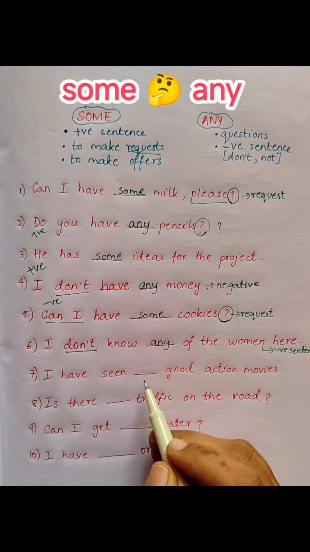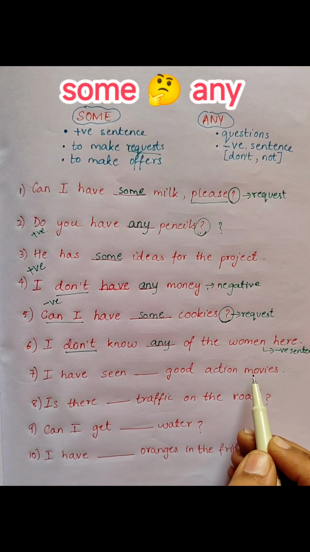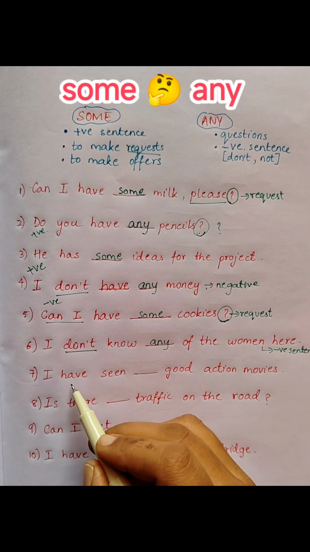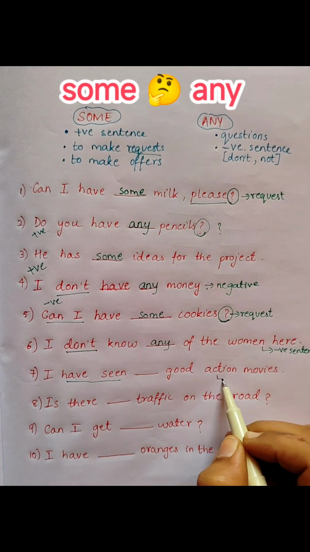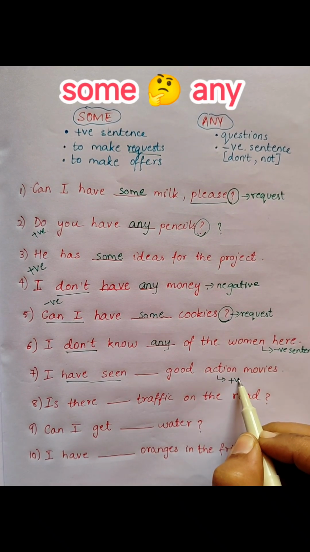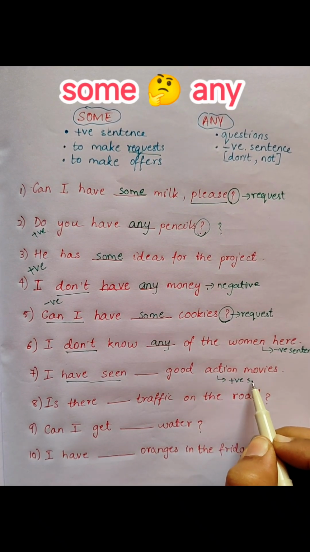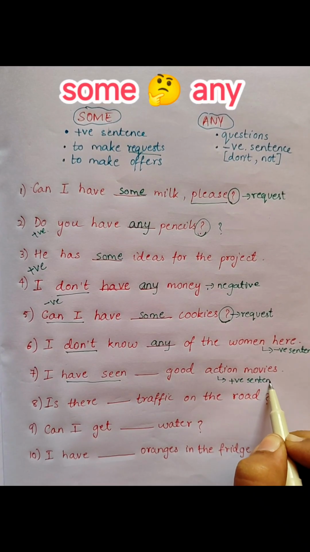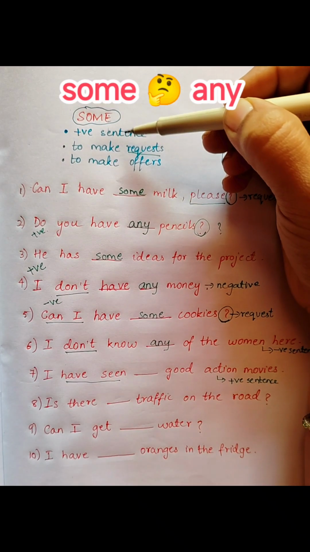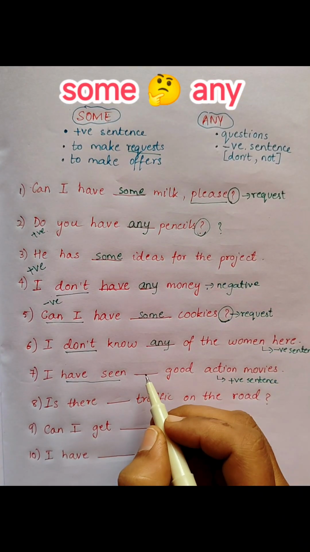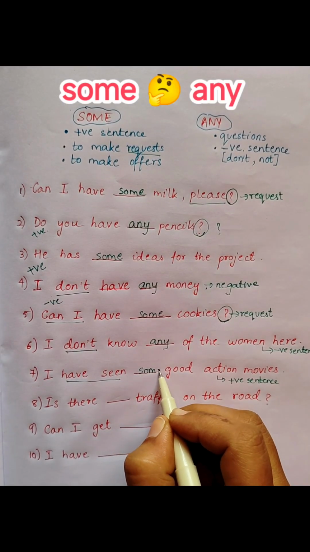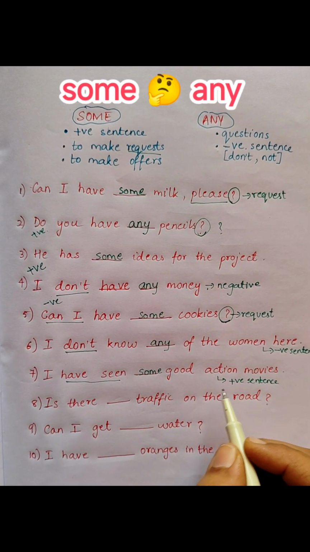Next, I have seen blank good action movies. Have seen implies that this sentence is positive in nature. So, as per the rules, positive sentences go with some. I have seen some good action movies.